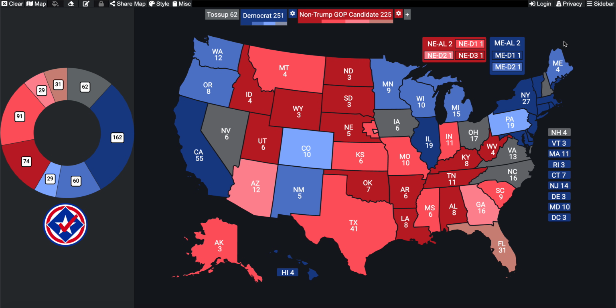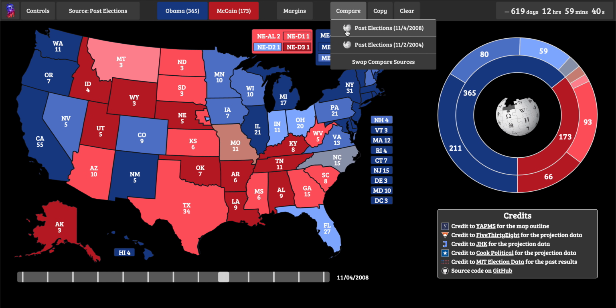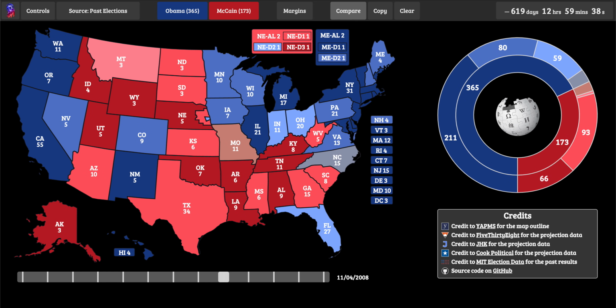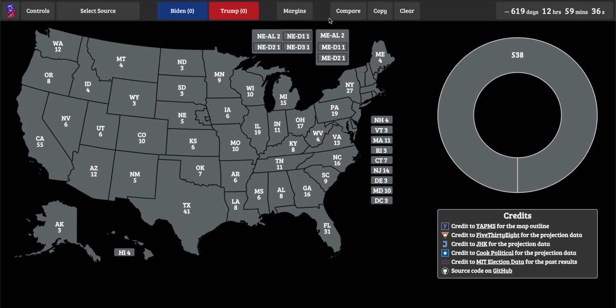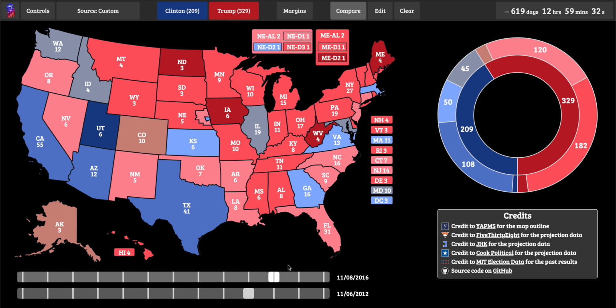Maine had never done that prior to the 2016 election, and Donald Trump certainly flipped it by a pretty considerable amount. Looking at the compare tool, we can compare the previous elections. Let's go ahead and refresh the page, and then compare past elections against past elections. 2012 versus 2016: looking at the Maine 2nd Congressional District, it shifted by 18.8%. Donald Trump had a huge impact on Maine's 2nd District.